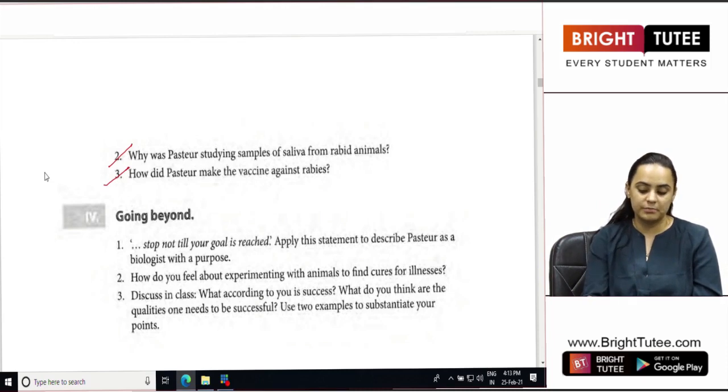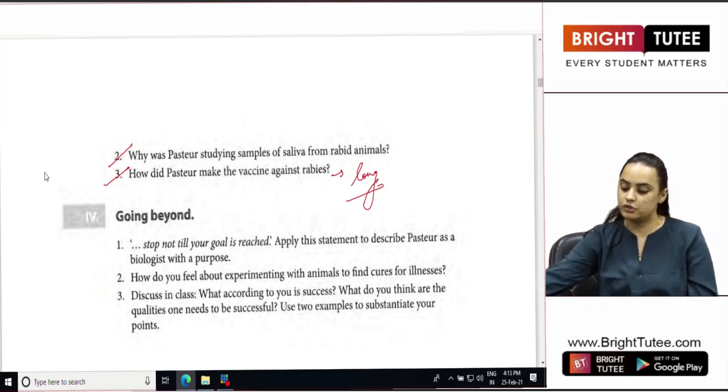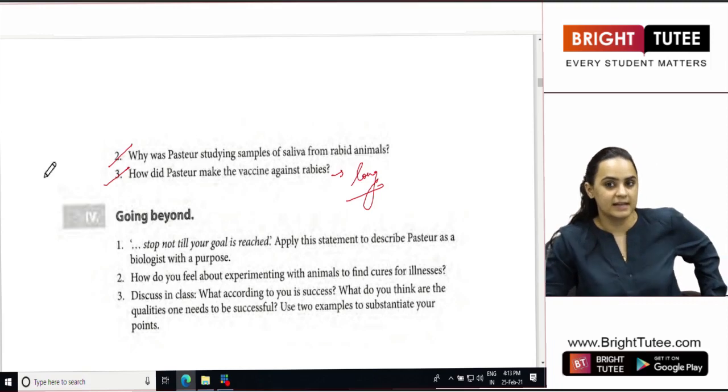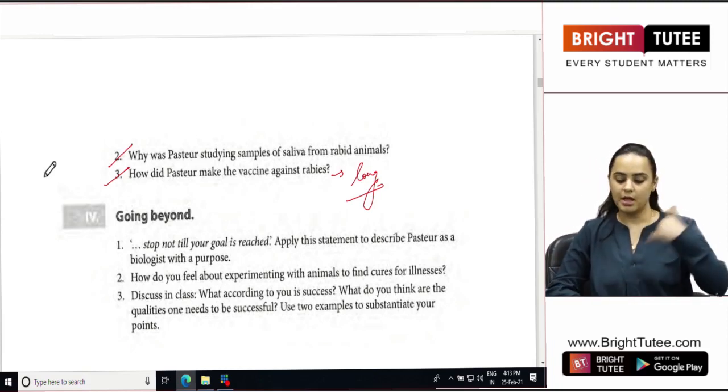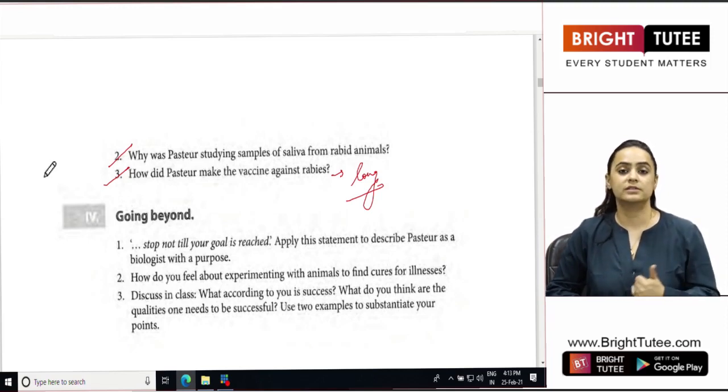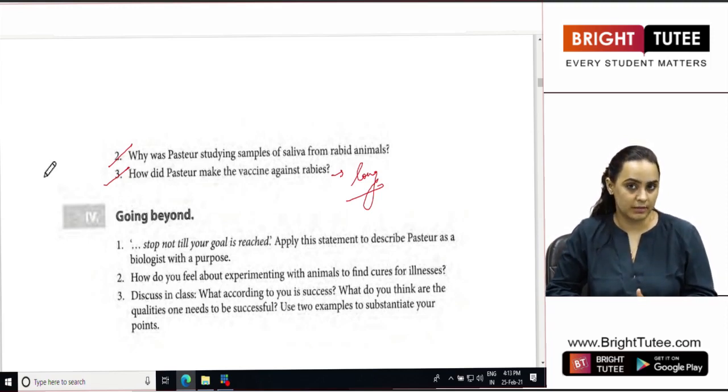How did Pasteur make the vaccine against rabies? Now this is a long question in which you are going to write about everything that Pasteur did, as I have discussed with you in the summary of this chapter as well. We all know that he was a very determined microbiologist.